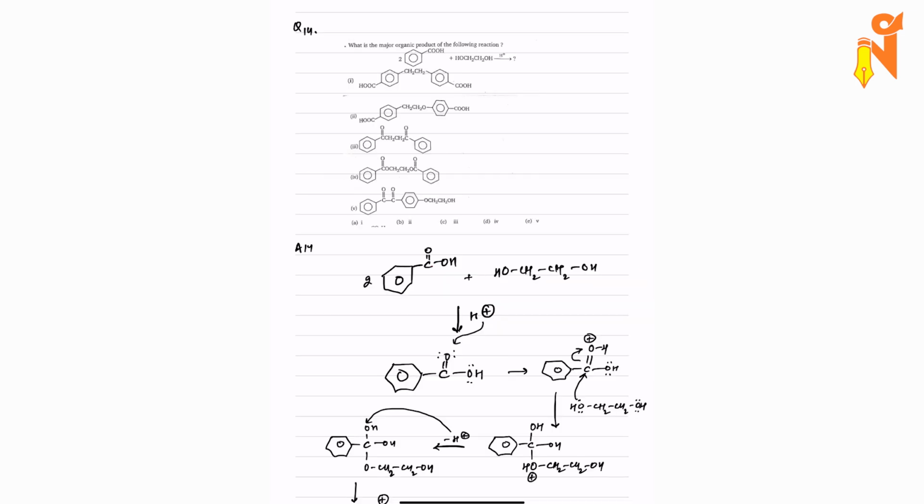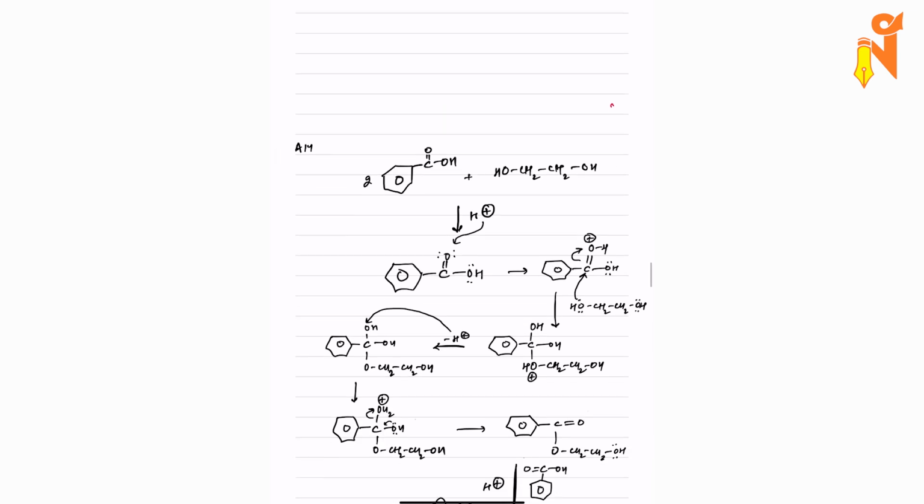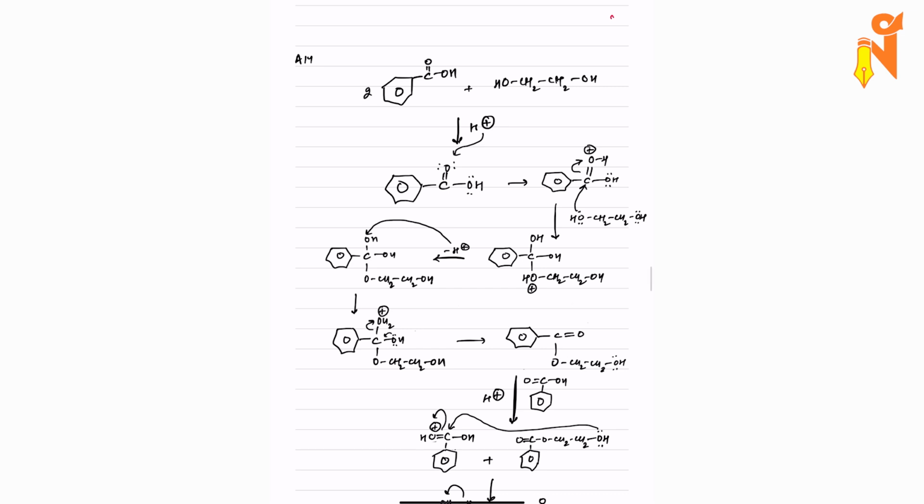Now come to question number 14. What is the major product of the given reaction? 2 benzoic acid and 1 glycol is given, ethylene glycol. So we have to understand how esterification is happening over here. So basically it is nothing else but the esterification reaction. Same way how we have seen earlier, H plus will be attacking this carbonyl group first, forming a protonated OH plus. At the same time, alcohol will be attacking over here. This bond will be cleaving, and this kind of system will be generated.